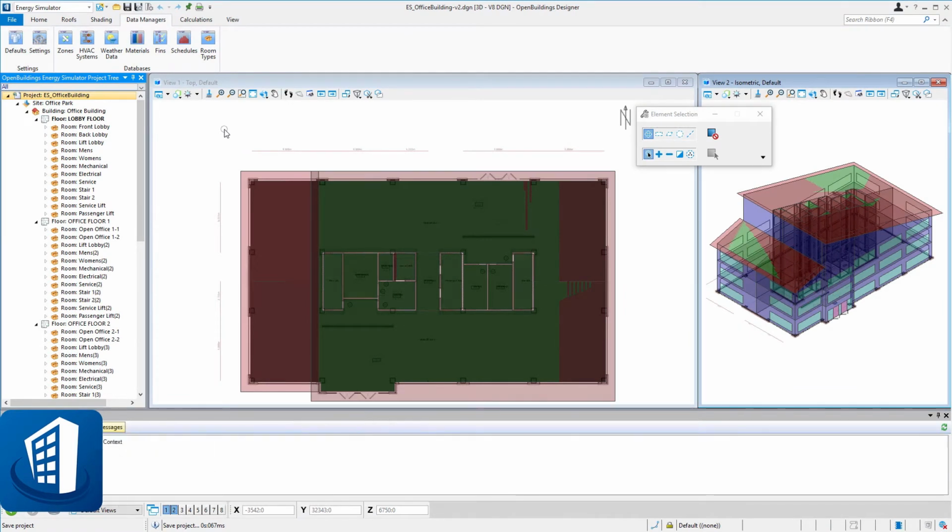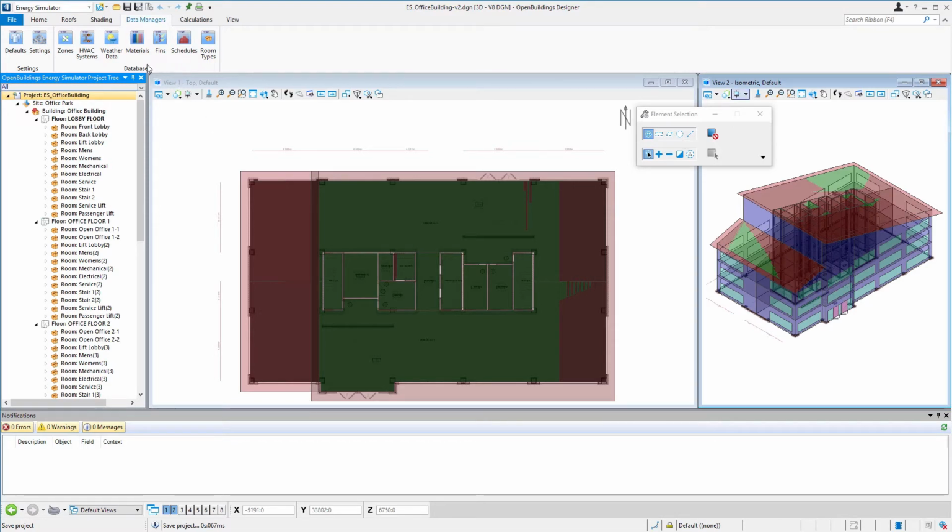The Materials Manager in OpenBuildings Energy Simulator allows you to access a comprehensive database of building materials, such as external walls, partitions, roofs, floors, as well as glazing data. It also allows you to edit any of the existing materials and add new constructions to a project. Additionally, the manager will calculate U values and other thermal properties based on the layered data provided, and also includes calculations for the conduction time series and condensation calculations.